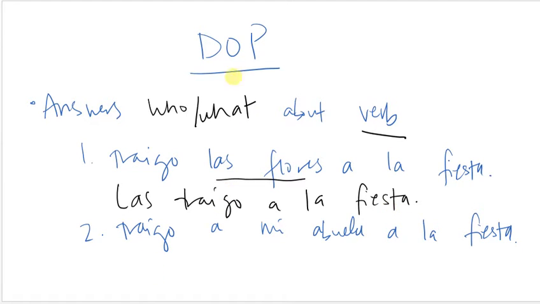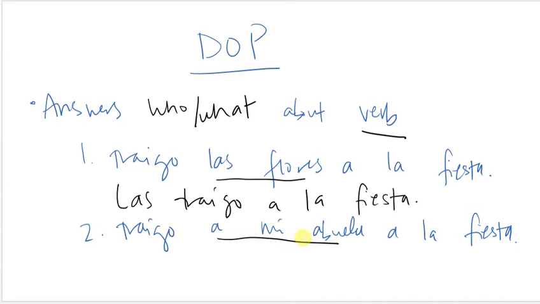Now, a lot of people think of direct objects as things and indirect objects as people, but they can actually be switched. So here, I bring my grandma to the party because why not? My grandma is the direct object. She comes right after the verb and she answers who or what about the verb. So, who am I bringing to the party? I'm bringing my grandma. Even though she's a person, she's still a direct object, not an indirect object.